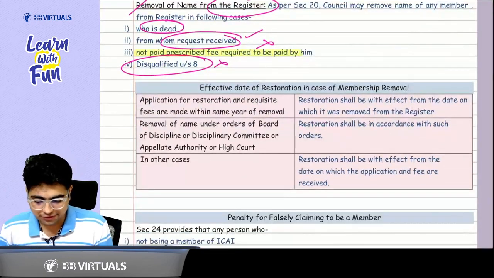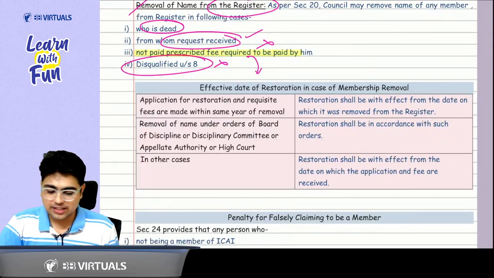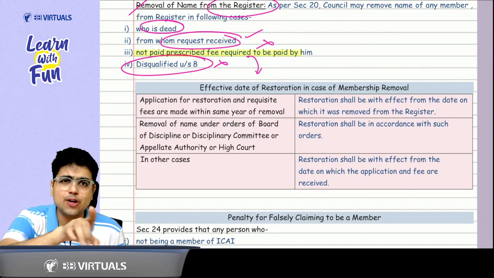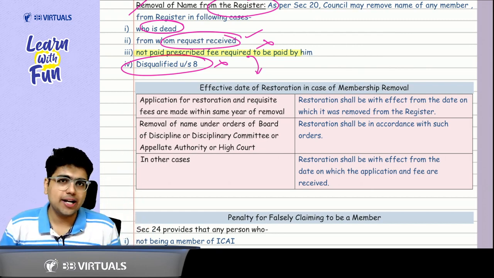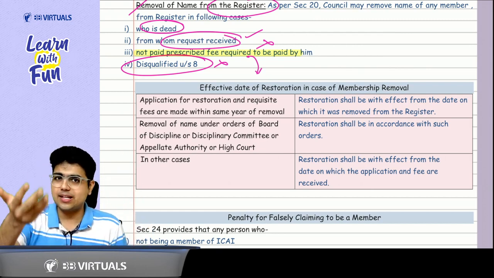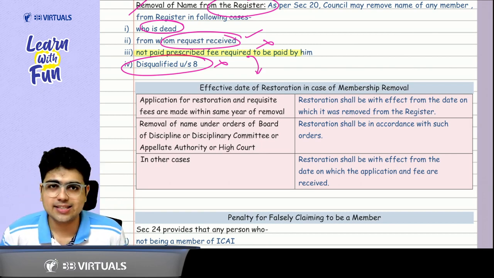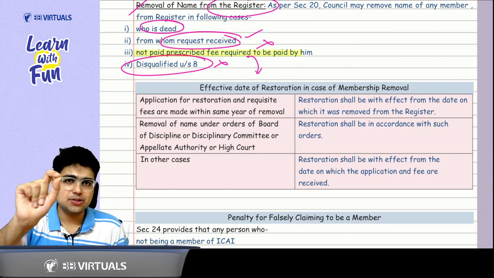Sir, what if I did not pay the fees, but before the end of the financial year, please listen carefully. I did not pay the fees on the due date, but before the end of the financial year, I paid the fees. Will my name be restored? The answer is yes. Retrospective restoration will take place.